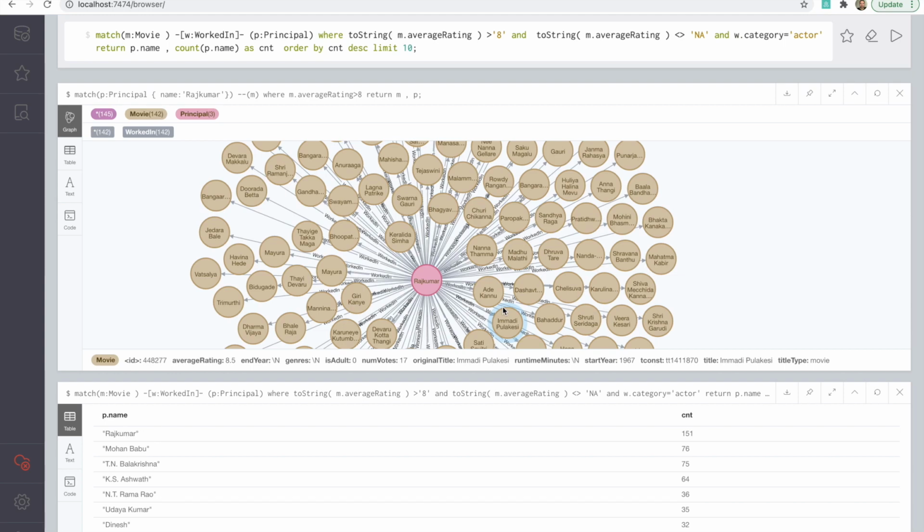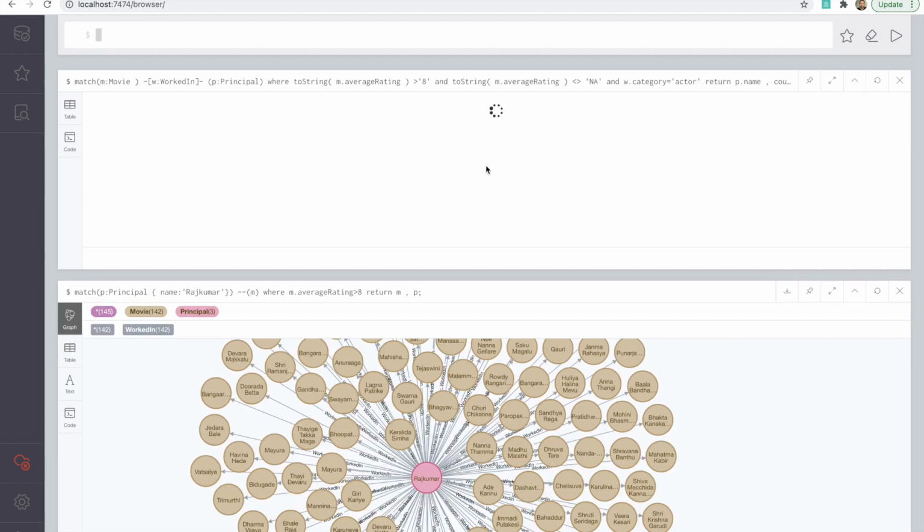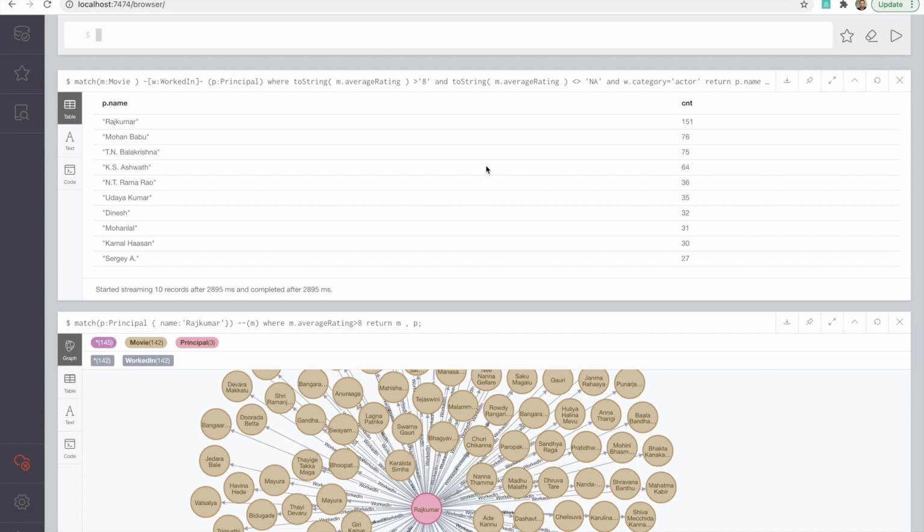Okay, so we'll continue our discussion of movie ratings from the last time. As we saw, we construct our query so that we want average movie rating greater than 8, and also all the movies with ratings that are not NA, and for the category actor, then let's see which are the top 10 actors that come in this list. Okay, so here you see we have actor Rajkumar, for whom we have the highest number of movies with rating greater than 8. So there are 151 titles.